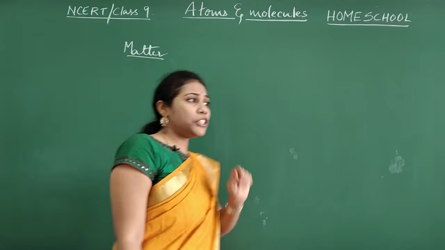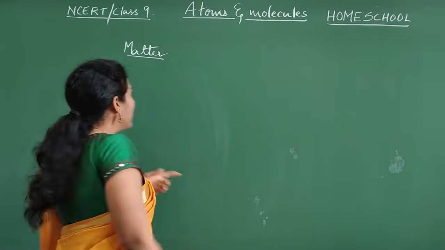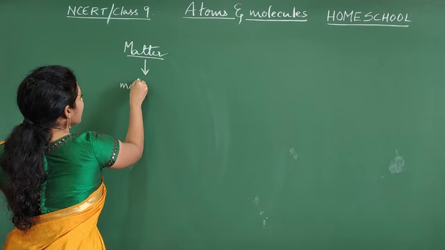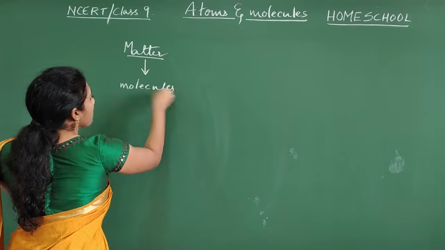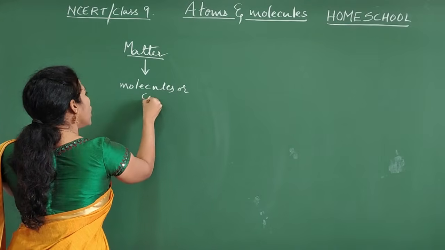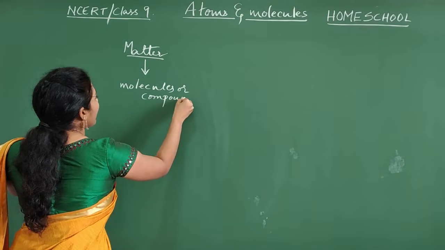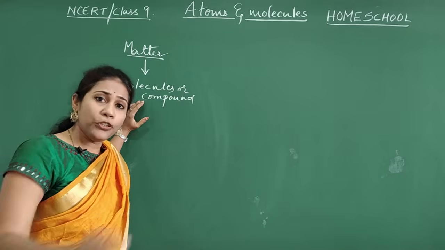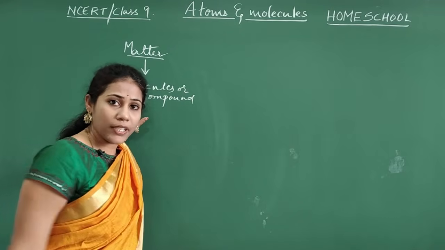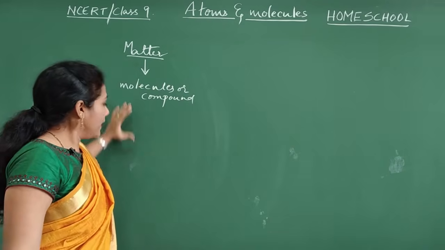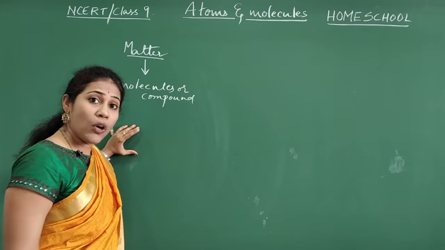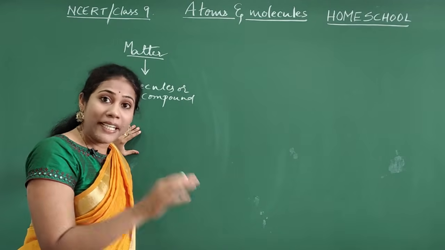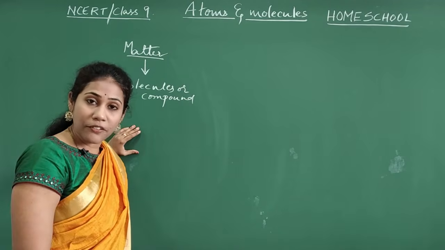Each and every type of matter is made up of so-called substances, molecules, or we can also call it a compound. Don't worry about the definition of molecule and compound; you will study it in the same chapter later. Just try to analyze the sequence. I am just telling you what a matter contains, how a matter is made up. This is what I am going to tell you now.